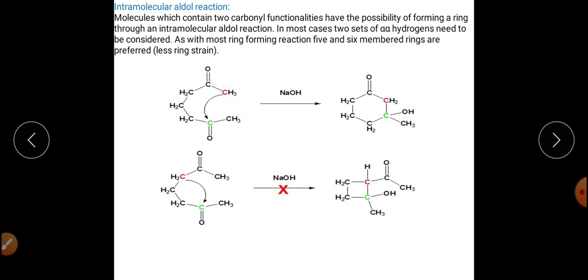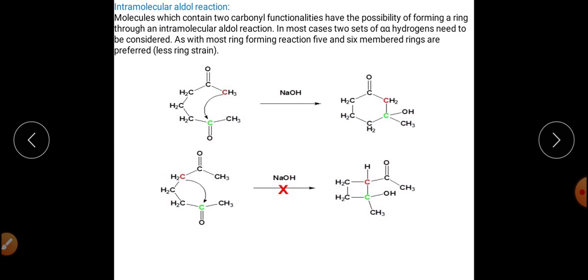So the synthetic importance of the crossed aldol condensation reaction is very, very less, and that's why I didn't mention that reaction in this slide. However, that reaction can be made synthetically more important by using one substrate that doesn't have an alpha hydrogen atom and another substrate that has an alpha hydrogen atom. At that time there will be only a single type of product.